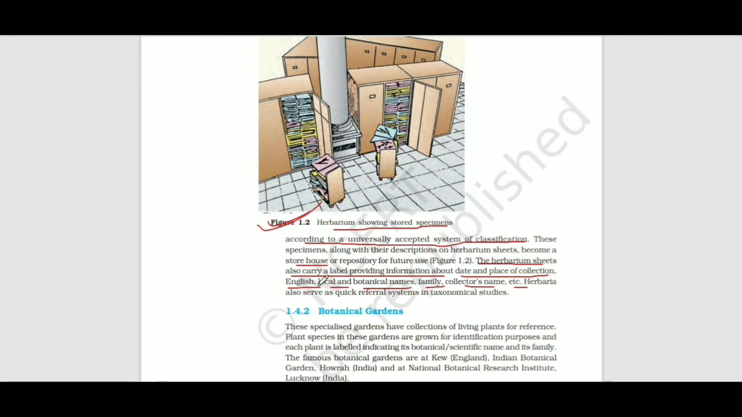Okay, these labels which are written in the herbarium sheet are very important. It was asked in the NEET examination many times, so we have to mark it as an MCQ. Herbaria also serve as a quick referral system in taxonomic studies. It was asked in the year 2016. So learn all the labels which are written in the herbarium sheet.